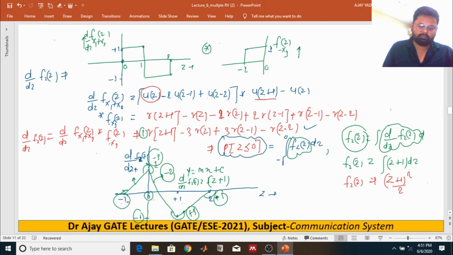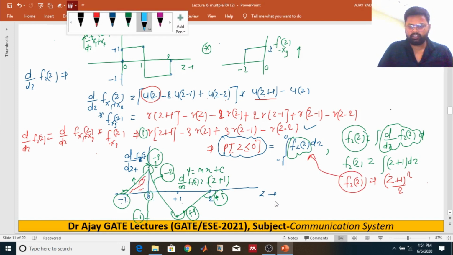I'm just concentrating on these reasons, because we need only these reasons. You will get the probability. So once you get the f of z, apply this formula over here. So we can say that our probability is what,